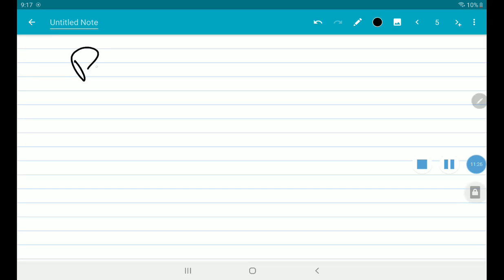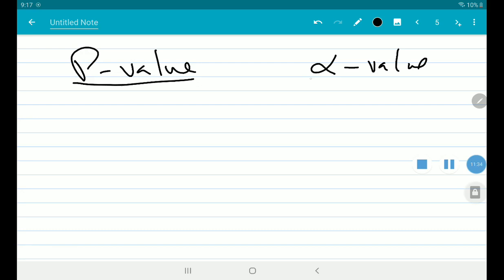You guys remember the deal with p-value, right? You compare p-value with the alpha value. If the p-value is less than alpha, then you reject the null hypothesis. Or if it's greater than, you fail to reject.